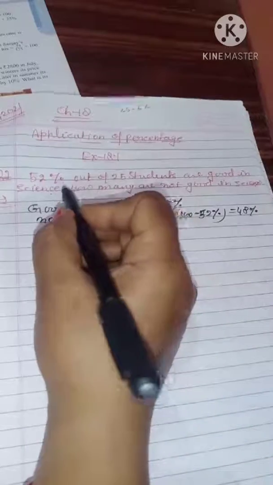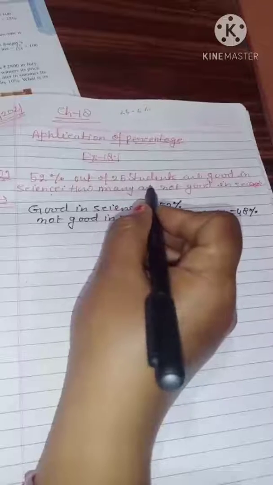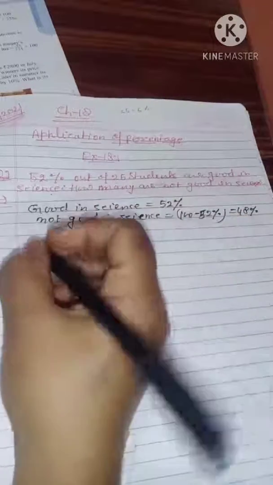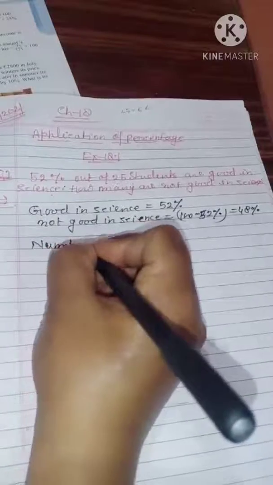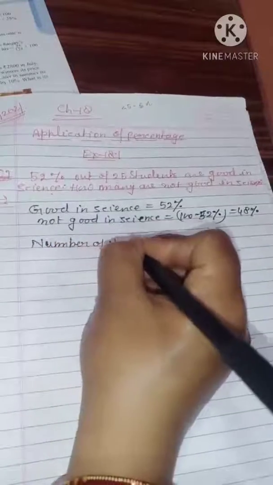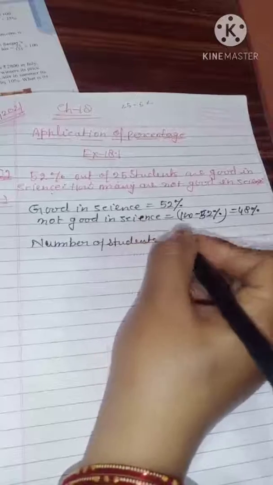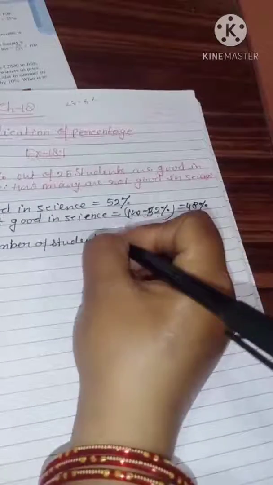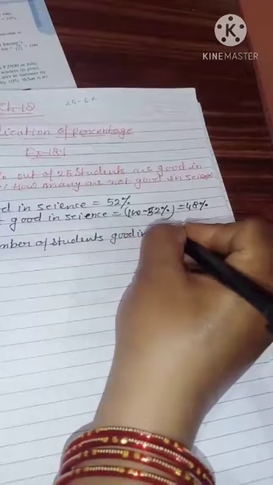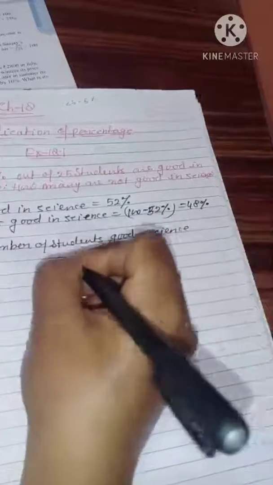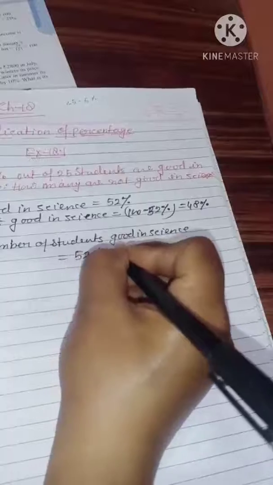52% out of 25 are good in science. Number of students good in science is equal to 52% of total.